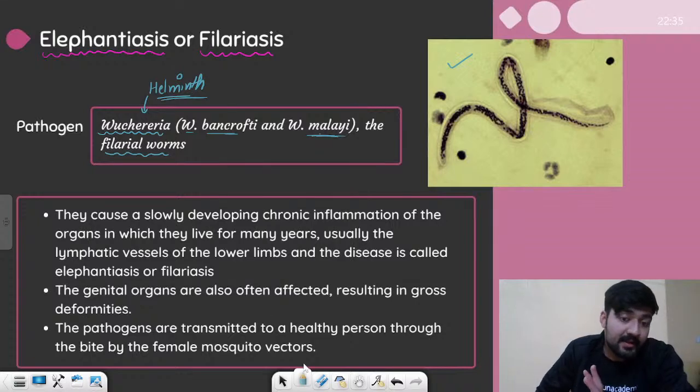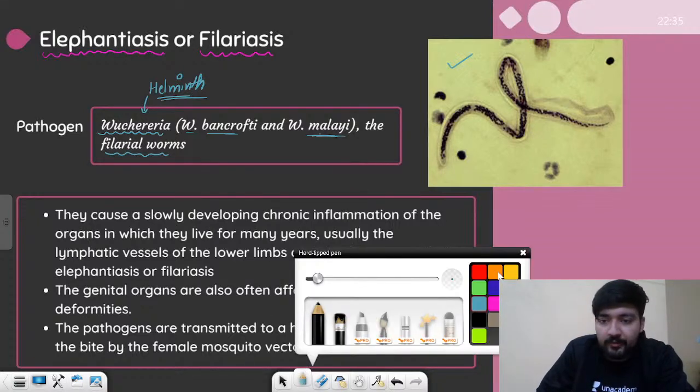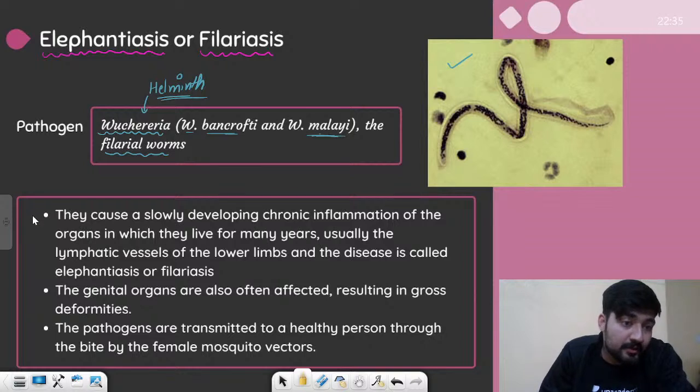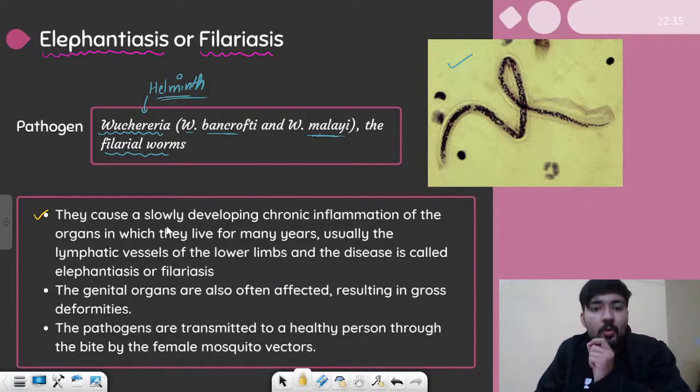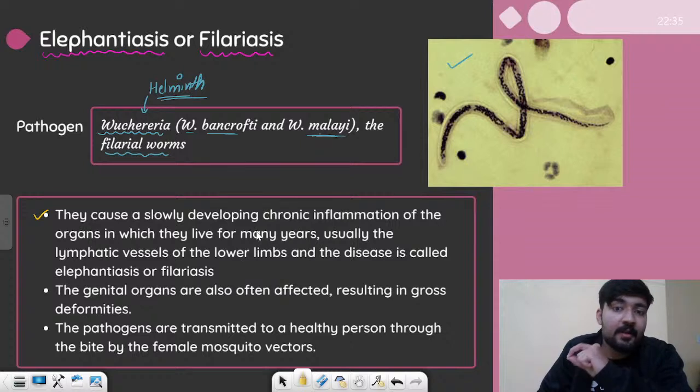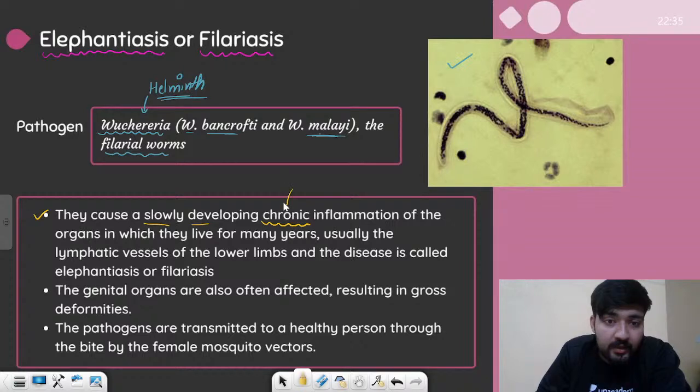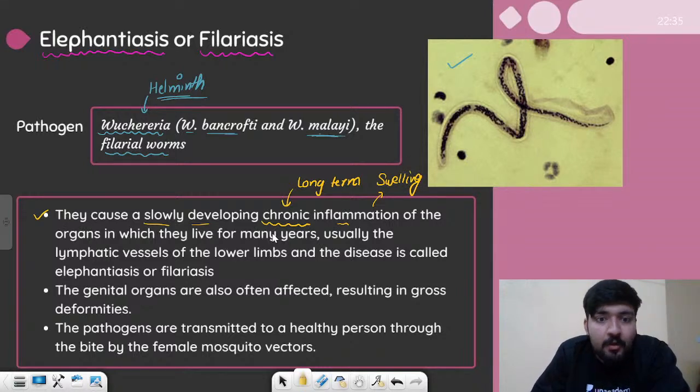So let us understand the basic features of this particular disease. The first point says that they cause a slowly developing chronic inflammation of the organs. Again, first thing, it develops slowly and it is chronic. Chronic means long term. Inflammation means swelling up mainly. So it causes chronic inflammation, mainly swelling, as we just saw in the diagram. Swelling of the organs in which they live for many years.